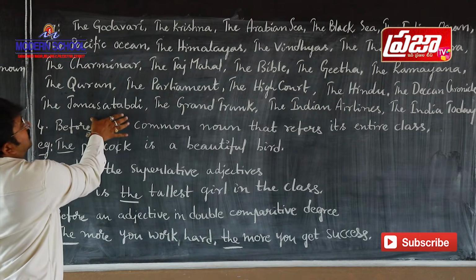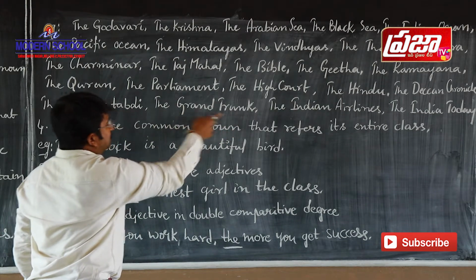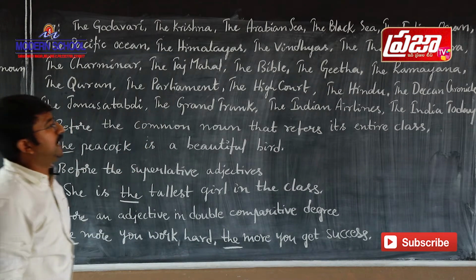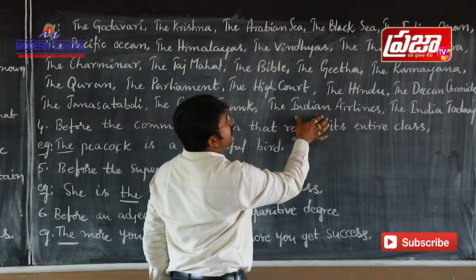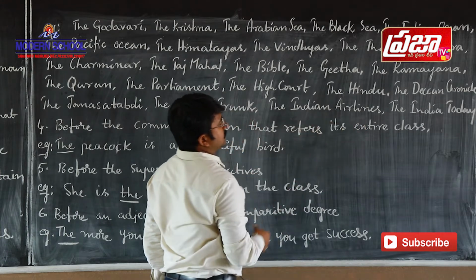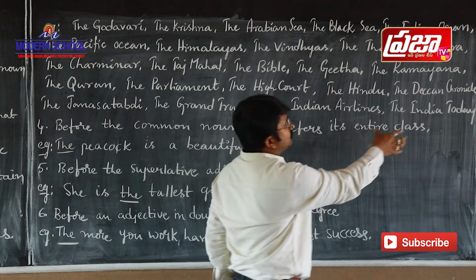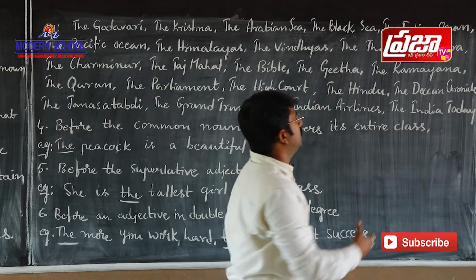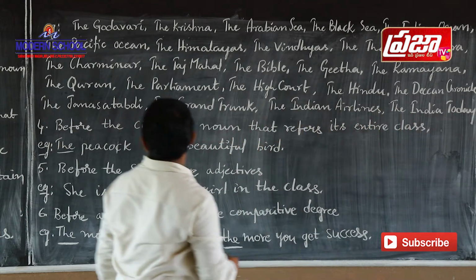And Janasatabdi and Grand Trunk, these both are the names of trains. Before the names of the trains also we use the definite article the. And the next one is Indian Airlines. This is the name of an aeroplane service. So before this also we use the definite article the. And the next one is a magazine, India Today, one of the most famous magazines. Before the name of a magazine also we use the definite article the.